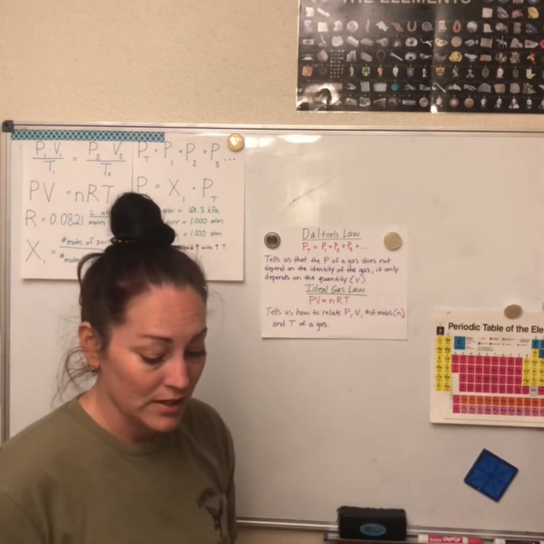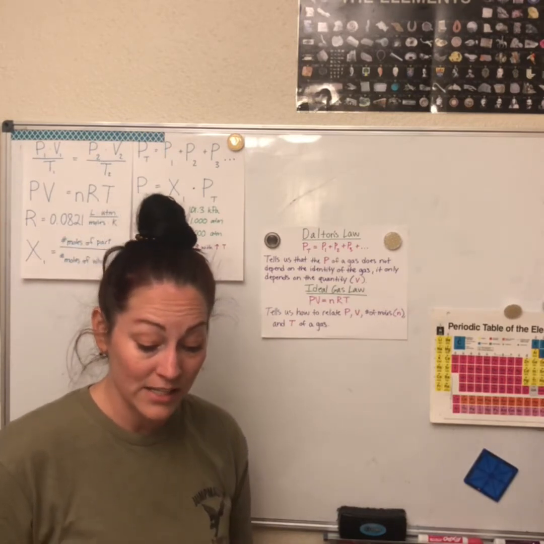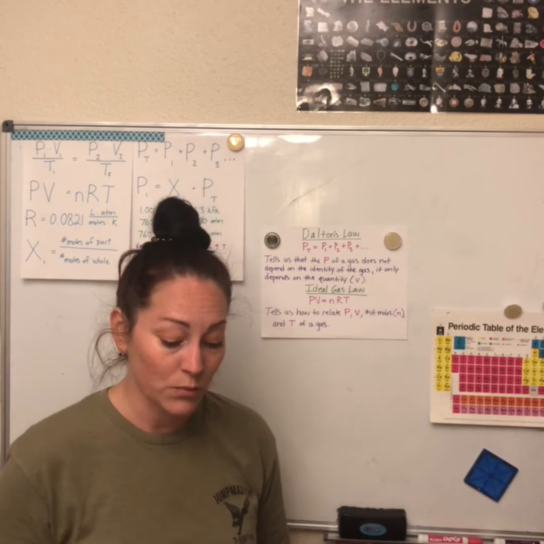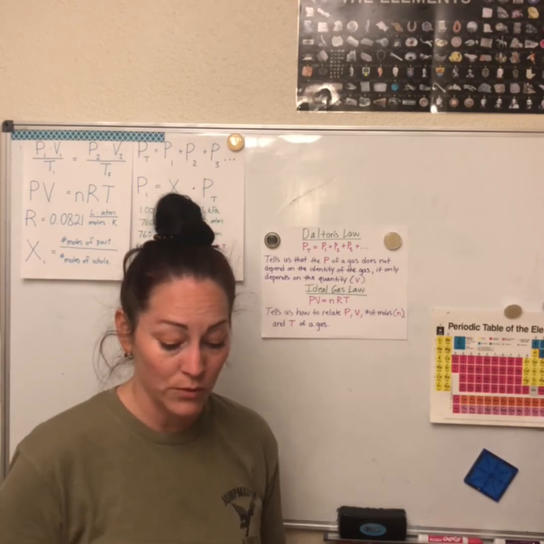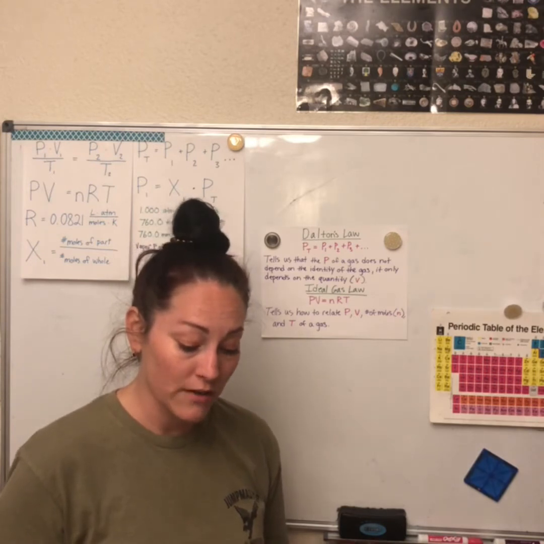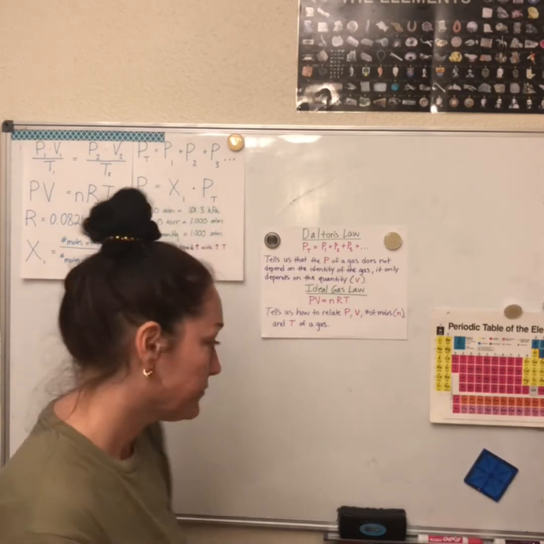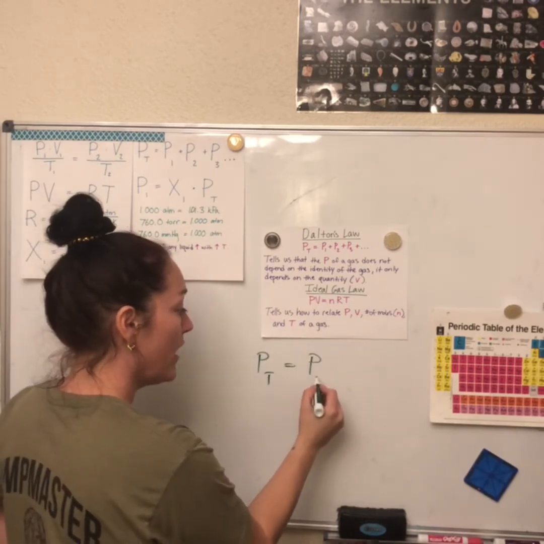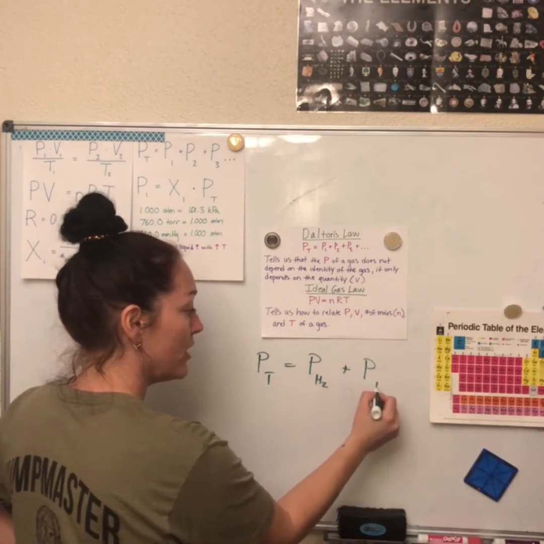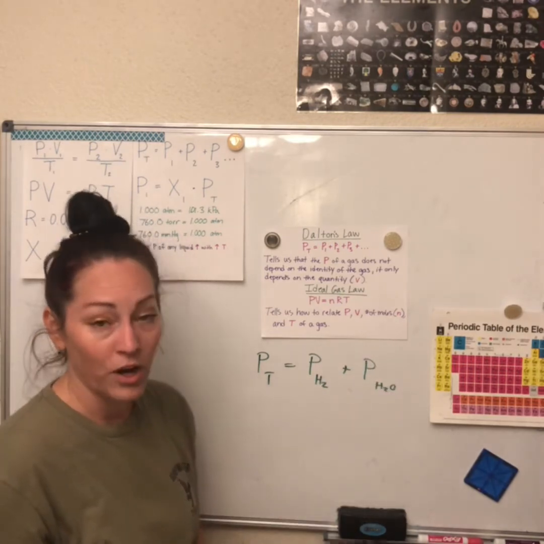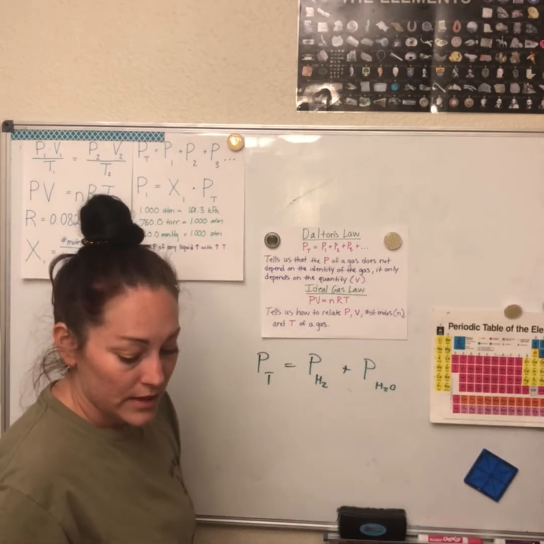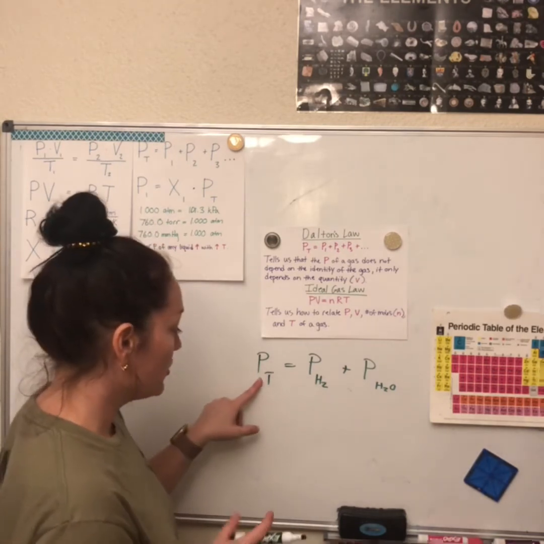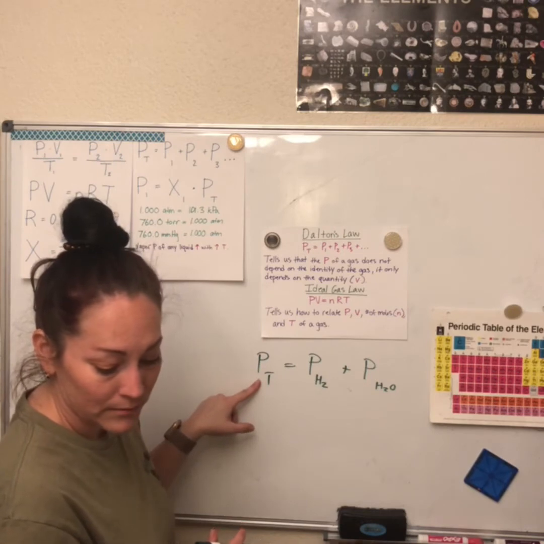So let's look at the examples. It says, a chemist produces hydrogen gas in an experiment and collects that gas in the presence of water. If the total pressure of gas collected was 1.115 atmosphere and the temperature was 26 degrees Celsius, what was the pressure of the hydrogen gas collected? So, if we use Dalton's law, we know the pressure total is equal to the pressure of the hydrogen and the pressure of the water, H2O, water vapor, okay? So, they gave us the total pressure of the gas collected. So they give us the total pressure. So I'm just gonna plug that in.